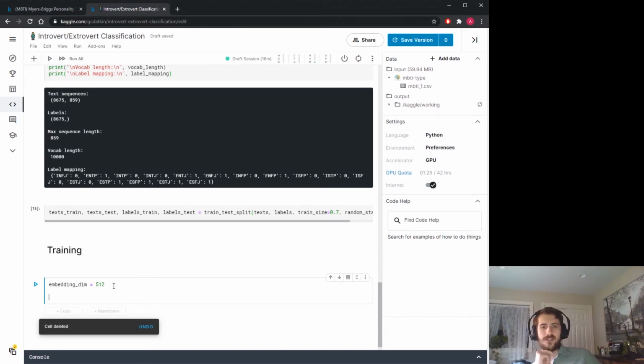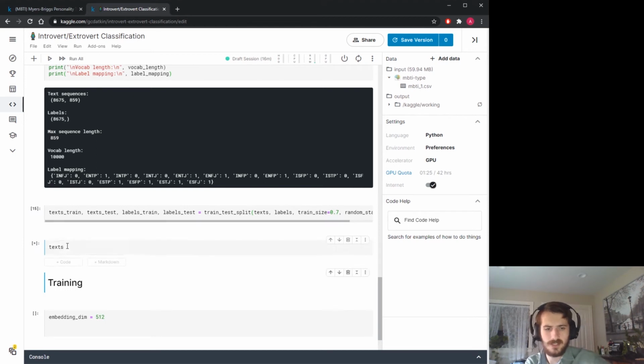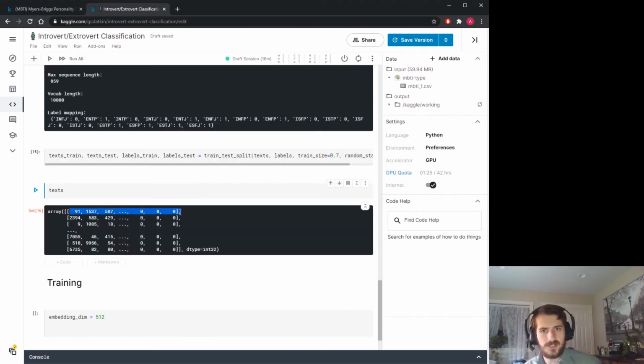But basically, it's going to send each word, which is given by an integer. Here, I should probably show you what text looks like. It looks like this. These are the sequences of our words, padded with zeros at the ends. And you can see each word is given a unique integer. And the lower the integer, the more common the word is. Now, each one of these integers is going to be sent to a new location in 512 dimensional space. And the benefit of that is now it only takes 512 elements to describe where in space the word is.